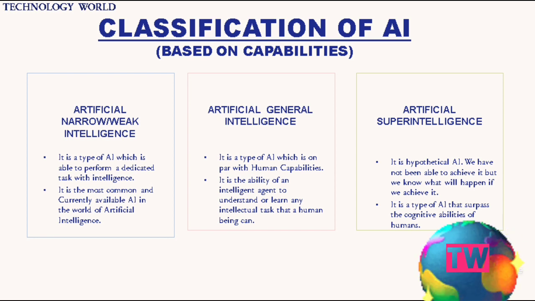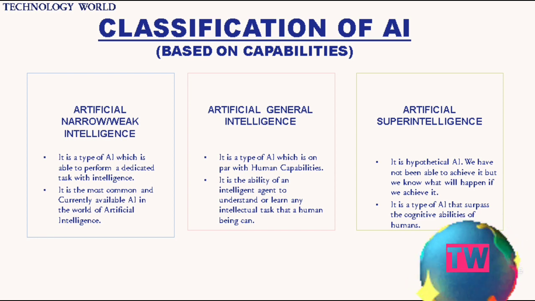First one is ANI. It is a type of AI which is able to perform a dedicated task with intelligence. It is the most common and currently available AI in the world of artificial intelligence. It is also called artificial weak intelligence.